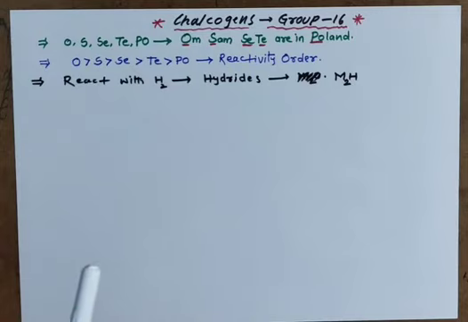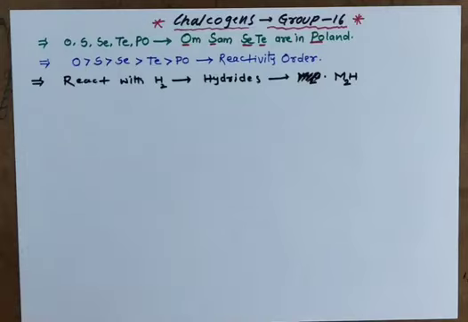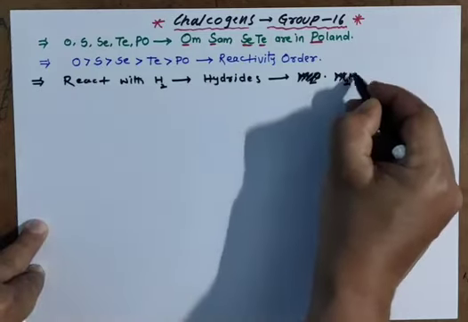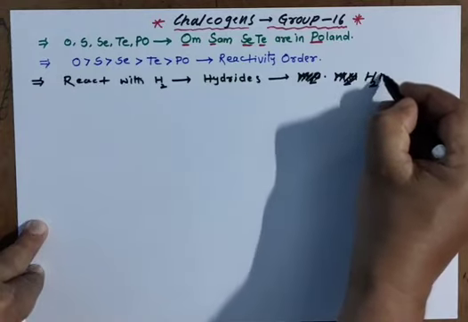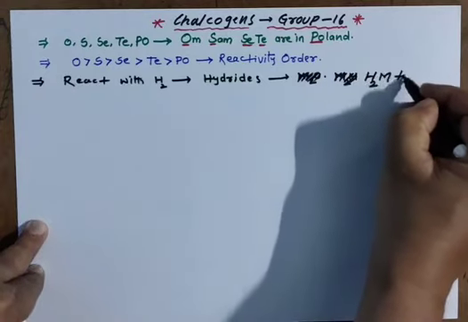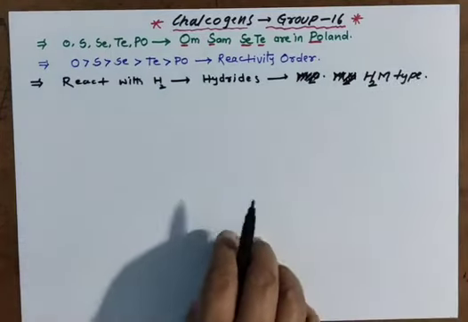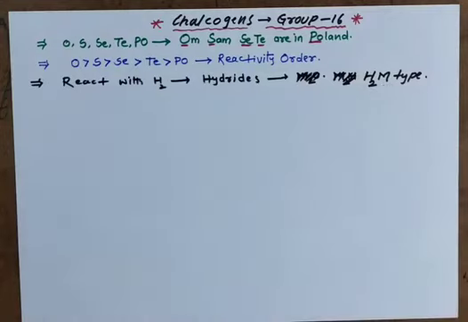Or you can go for H2O, H2S, like that. Another simple formula I am giving: H2M type. Very simple. H2 is hydrogen, M is the 16th group element.